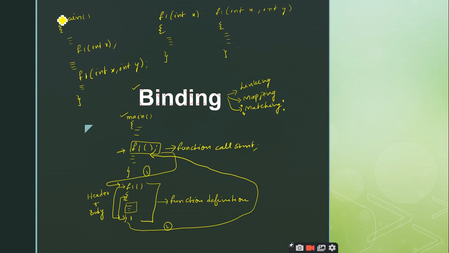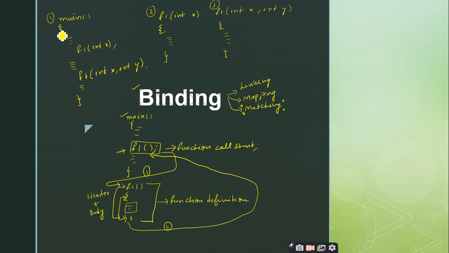See here. How many functions are there in the particular example that I have taken? 3 functions. The first one is the main function, the second one is f1 with 1 parameter, and the third one is again the function f1 with 2 parameters x and y.